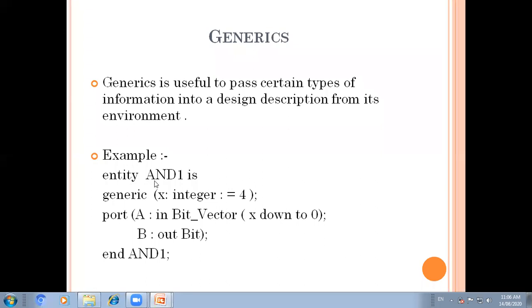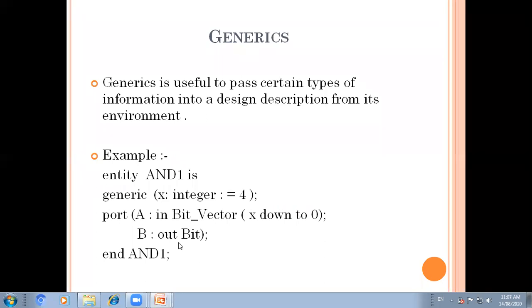Here the entity name is and one, and the generic declared here has the name X. Its type is integer, and its specified value is 4. Then we declare the port. The generic is declared with the port in the entity declaration. That is one example.